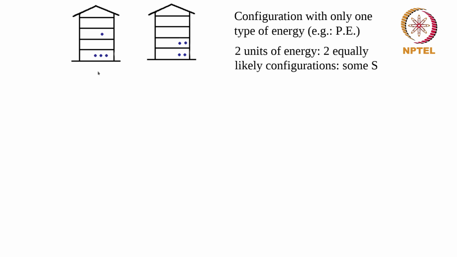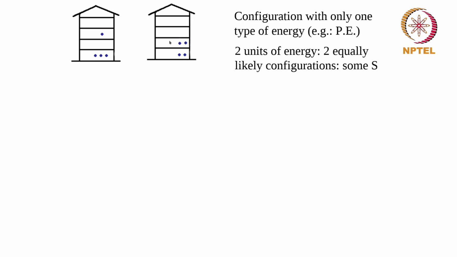I can also have 2 units of energy in some other form like this. For example, I can have two objects which are on the ground floor. So this is 1 into 0 plus 1 into 0. So both these have 0 energy together. This is one object in the first floor, it has 1 unit of energy, plus one more object in the first floor which has 1 unit of energy. So 1 plus 1. So I have 2 units of energy when I have two objects in the first floor and two objects in the ground floor.